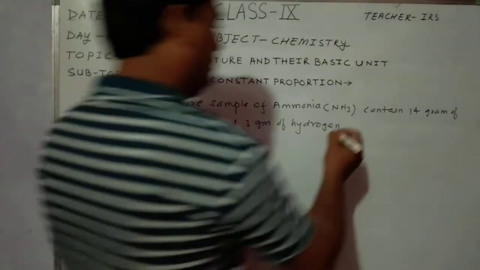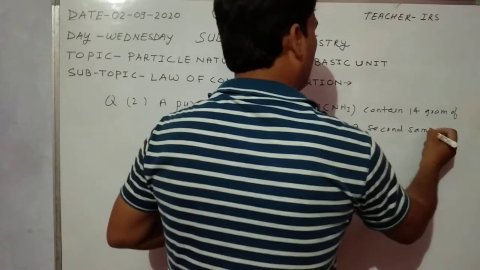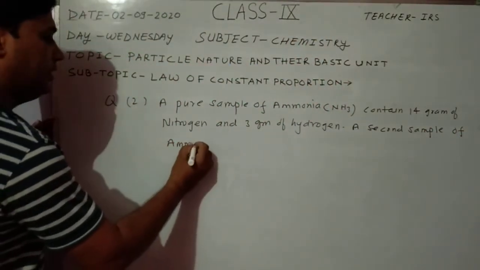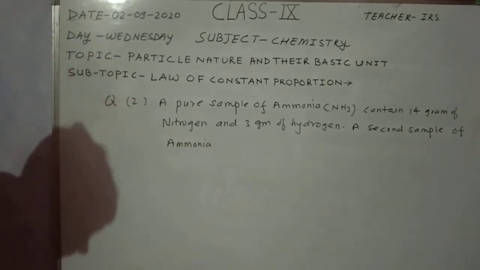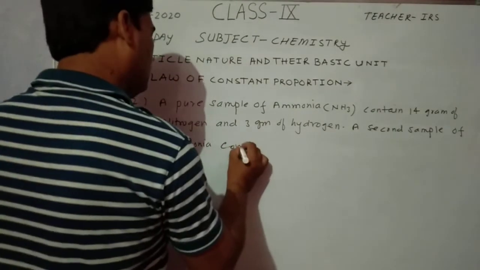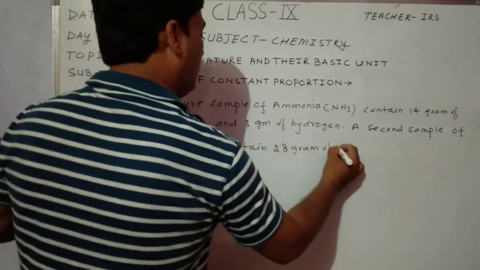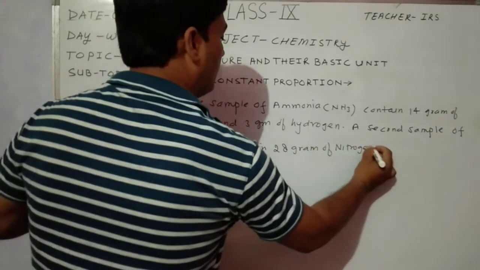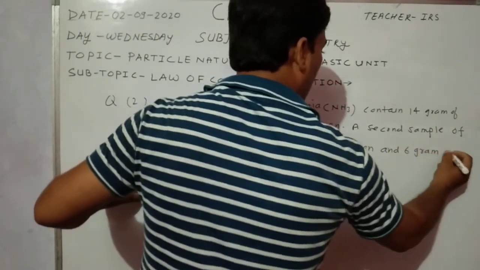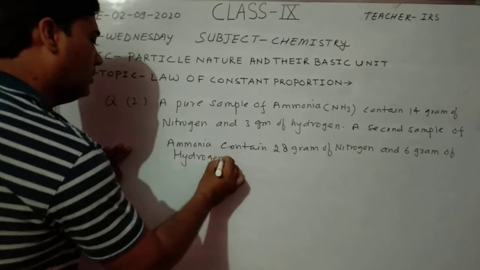A second sample of ammonia contains 28 gram of nitrogen and 6 gram of hydrogen.